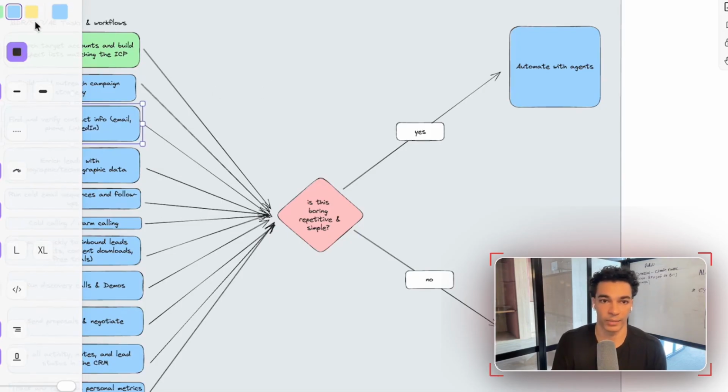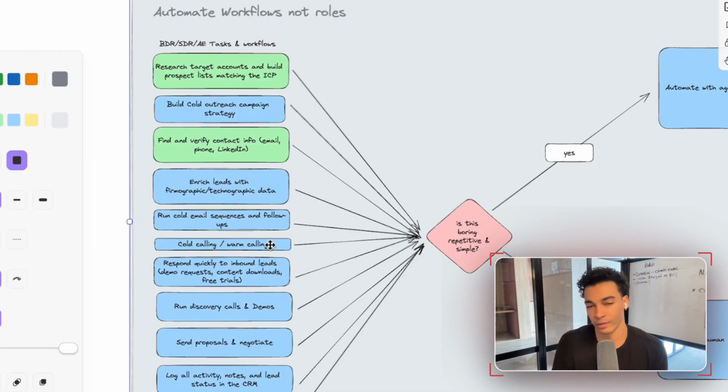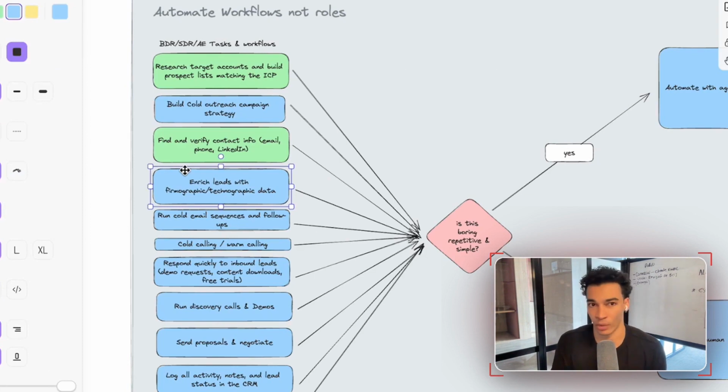Find and verify contact information. AI agent can do that. Enriching leads. That's something an AI agent can do. That's boring, repetitive. You're doing the same task over and over again. Running cold email sequence and follow-ups. That is boring and repetitive.